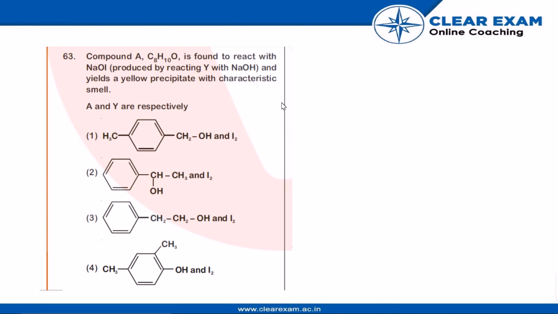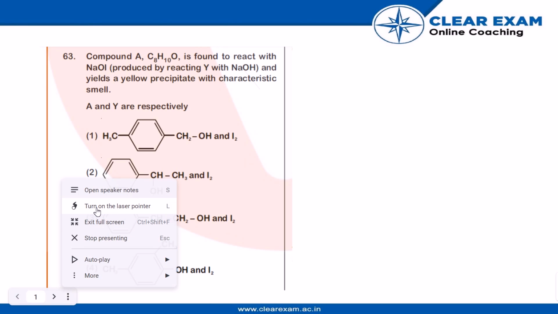So the 63rd question is: compound A, C8H10O, is found to react with NaOI, produced by reacting I2 with NaOH, and yields a yellow precipitate with a characteristic smell. A and Y are respectively... So we have to give what A and Y are.